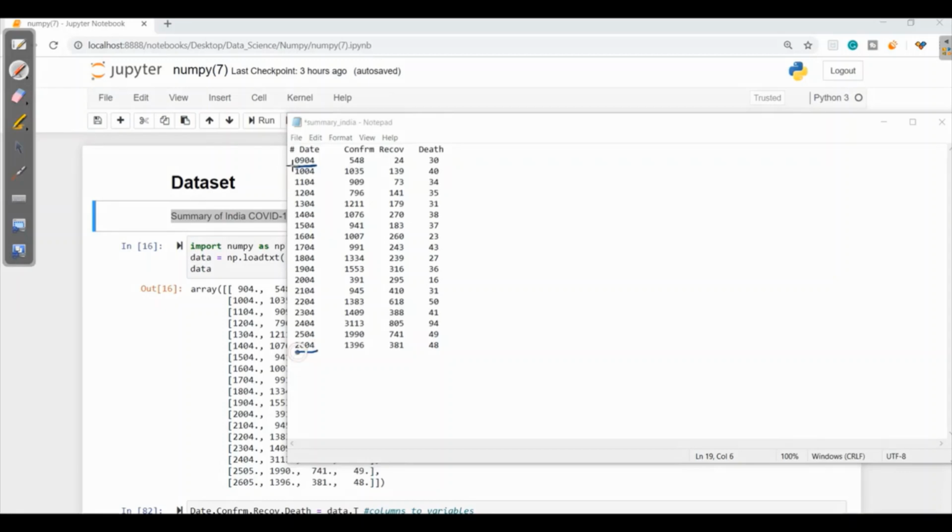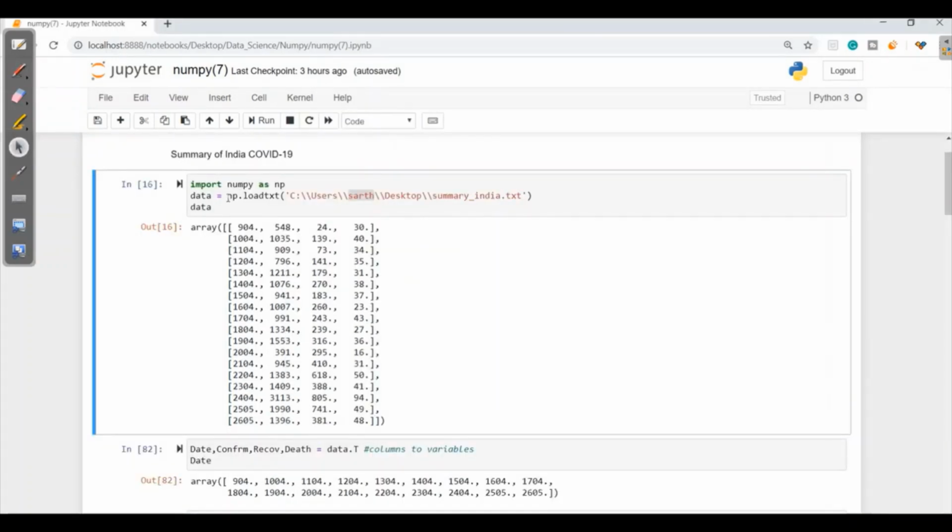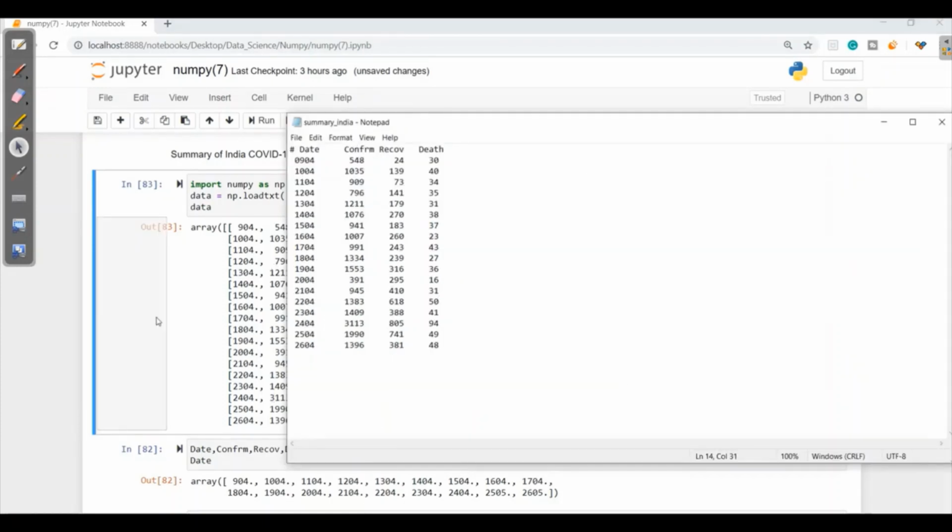So here it is from 9 April to 26 April, where we have confirmed rate, recovered rate and death rate. So I'll save this. For loading text, I'll be writing np.loadtxt. Then I'll be giving the address of my txt file. And when I run this, I'll get all the data which this Jupyter Notebook will read from this text file.